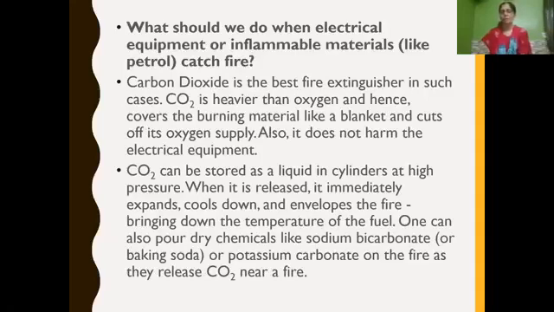And how do we get this carbon dioxide? Carbon dioxide can be stored as a liquid in cylinders at high pressure. When it is released, it immediately expands, and thus when it is sprayed on the burning substances or burning equipment, it cools down and envelops the fire. That brings down the temperature of the fuel. Also we pour dry chemicals like sodium bicarbonate, nothing but baking soda, and potassium carbonate on the fire, because they release carbon dioxide near a fire. This way we can control fire when electrical equipment or inflammable materials catch fire.